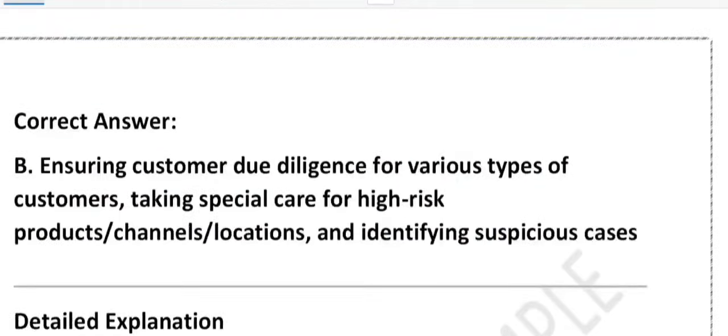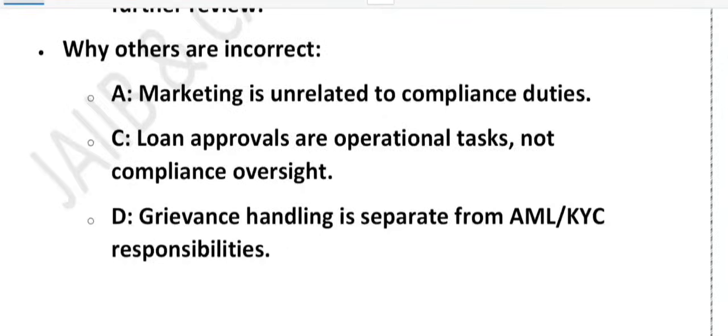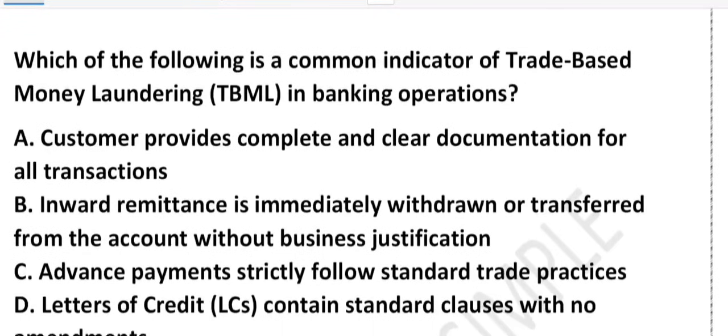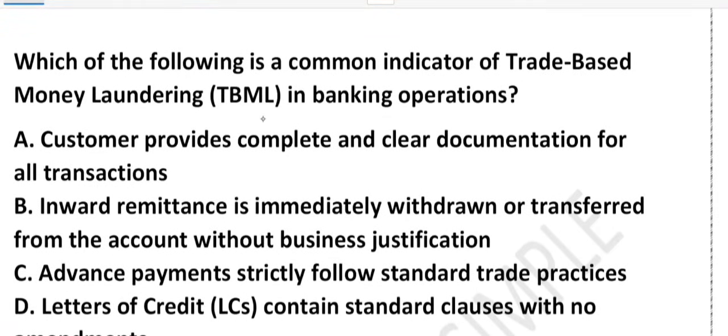Okay, now let's see the next question. The next question we have is, which of the following is a common indicator of trade-based money laundering in banking operations? So this is called TBML, trade-based money laundering. Options are: A, customer provides complete and clear documentation for all transactions. Option B, inward remittance is immediately withdrawn or transferred from account without business justification. Option C, advance payment strictly follows a standard trade practice. Option D, letter of credit contains a standard clause with no amendment.